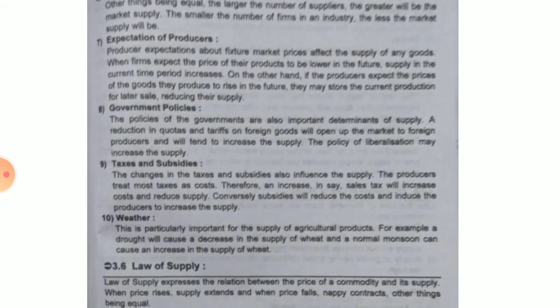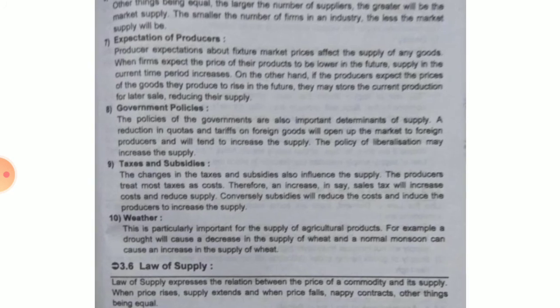Next is weather. Now this weather is important mostly when the product is of agricultural nature. So if there is drought, or if there is more rain, then the supply will be less. For a product, for example wheat and all, they require less rain. But more rain will be good for rice and all. If the rain comes when the field is ready for sowing and all, at that time the rain is very good. But at the time of harvest, if the rain comes, then there will be less supply.